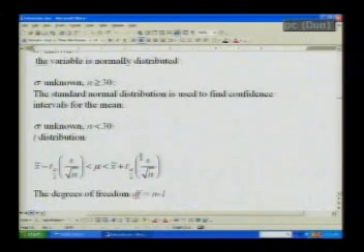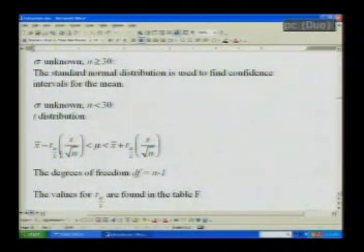For the t distribution and standard normal distribution, you can refer to the table at the back of your book. Now this is the formula if n is less than or equal to 30. You can use the t distribution here, and the degrees of freedom is n minus 1.